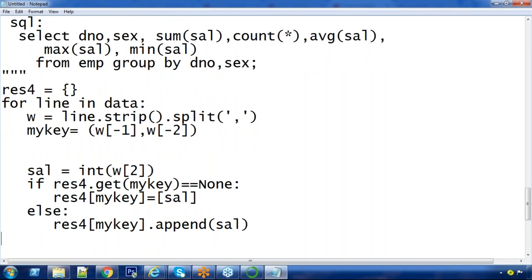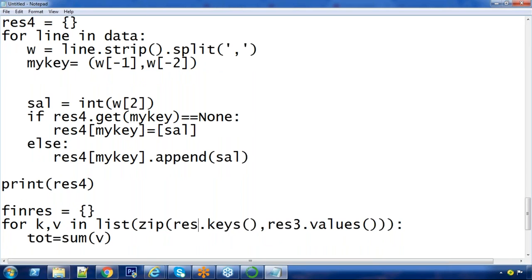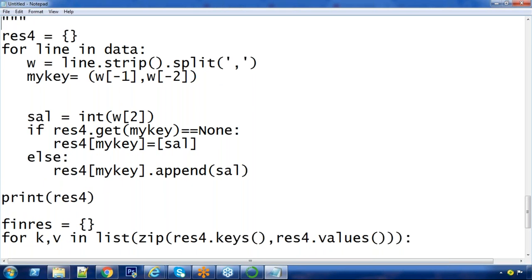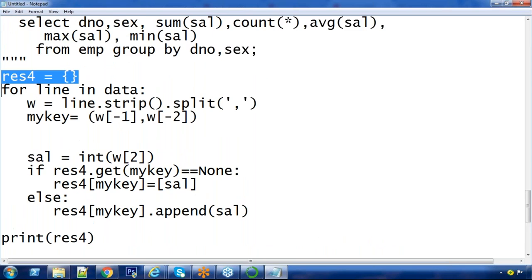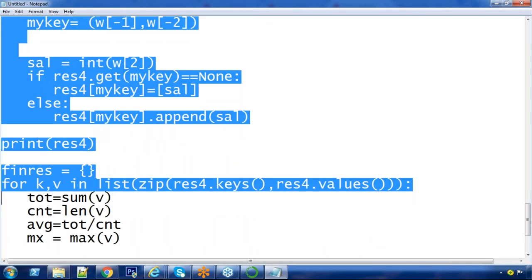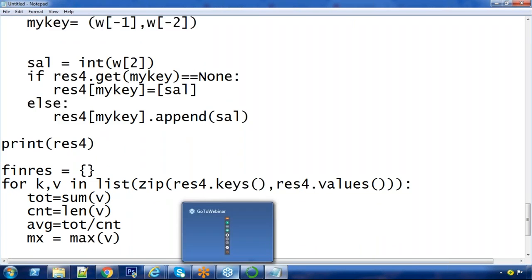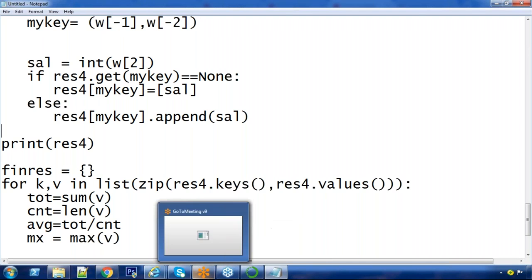So what you will get up to now? Up to now, just check the output. Both key and values are tuples here. Sorry, key is a tuple, value is a list. Up to now, just check it.